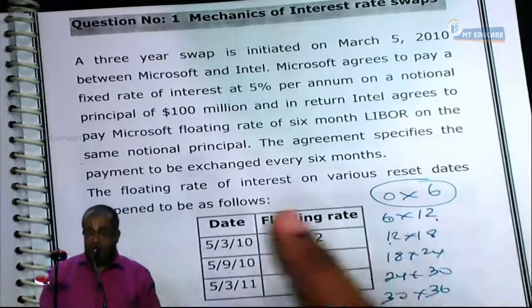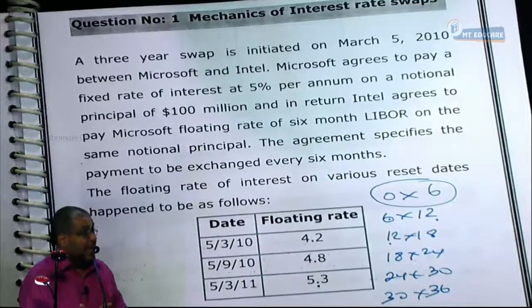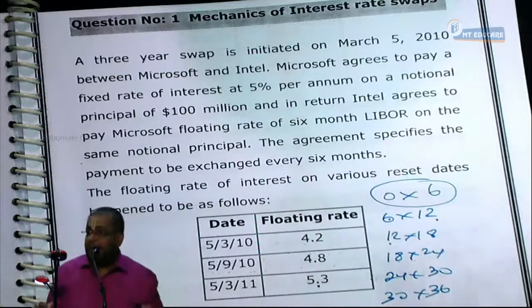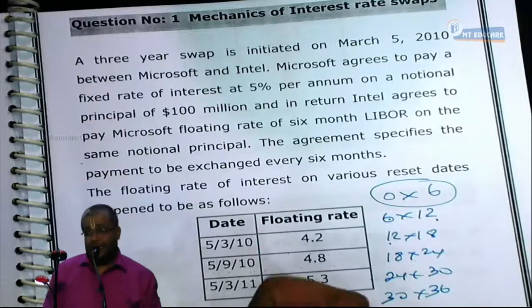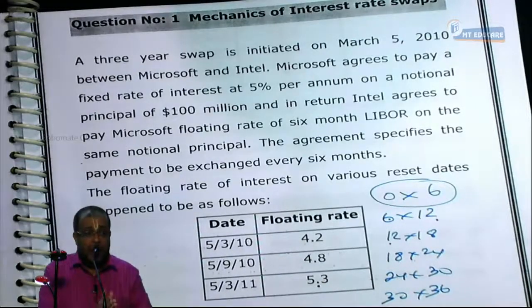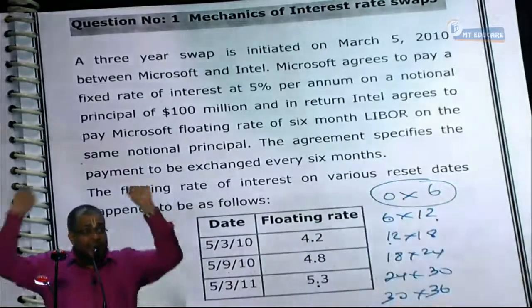But what is going to happen from the next settlement date, nobody knows, because it all depends on how the LIBOR behaves at the respective reset dates. Let's have enough clarity. Now, reset date is a date on which I reset the interest. The reset gain or loss will be settled on what? The next settlement date is a transaction.